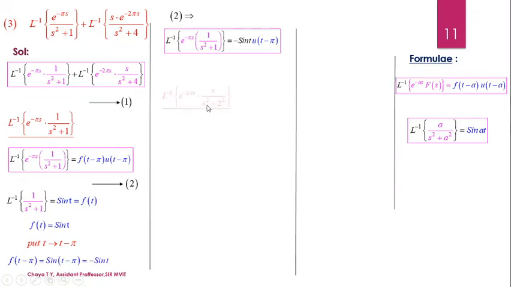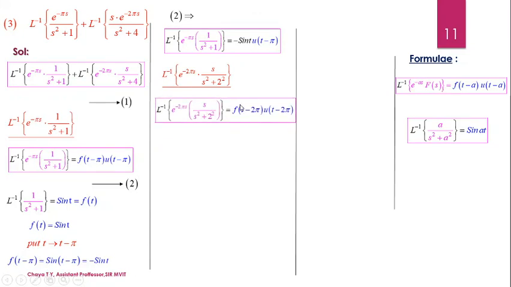Now similarly, we are going to get the value for the second term. So consider the second term. You compare this with the formula of the property. So we have the value of a equal to 2 pi. So when I substitute a as 2 pi, I get f of t minus 2 pi into u of t minus 2 pi. Therefore, now I am going to consider the coefficient of the exponential in the LHS of equation 3. So what is the coefficient of the exponential in the LHS of equation 3? It is given by s by s square plus 2 square.